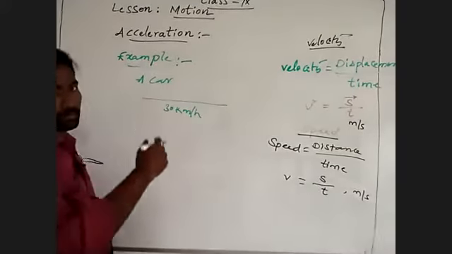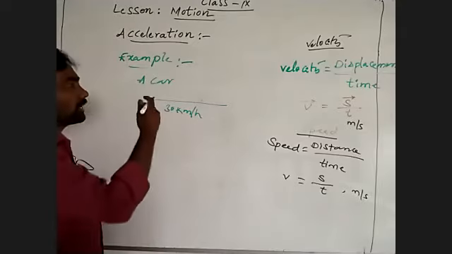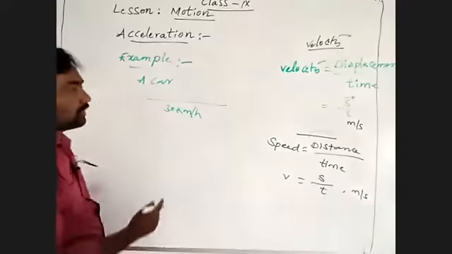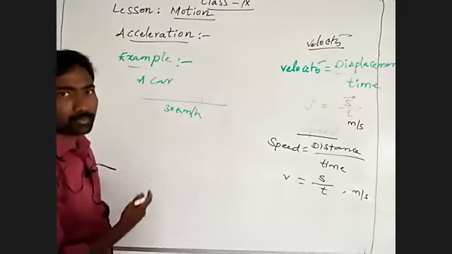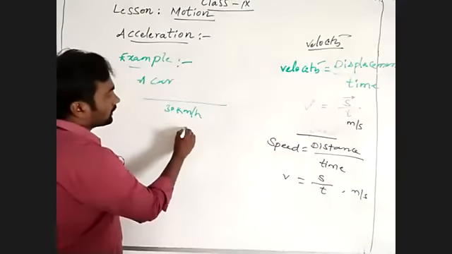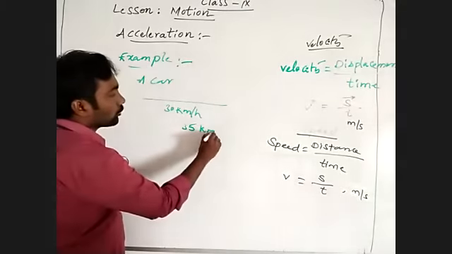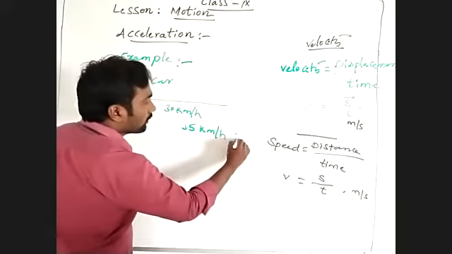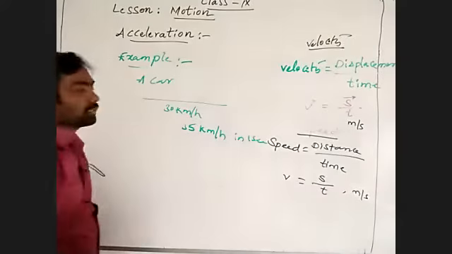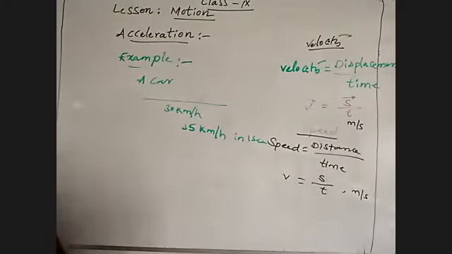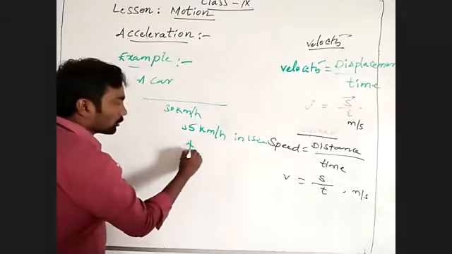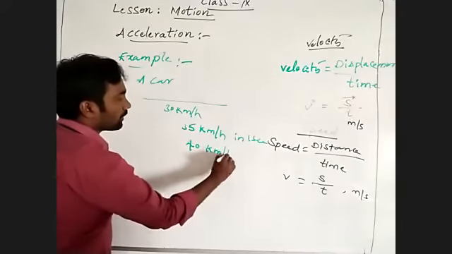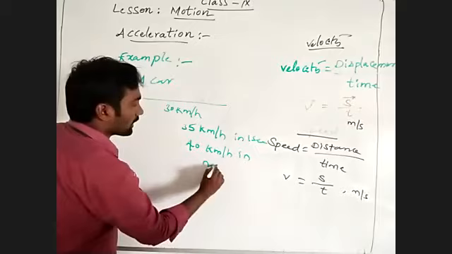After traveling some distance or covering some displacement, what happened? It increased its velocity or its speed. How much? It increased to 35 kilometer per hour in 1 second. After covering some displacement, it increased to 40 kilometer per hour in the next second.